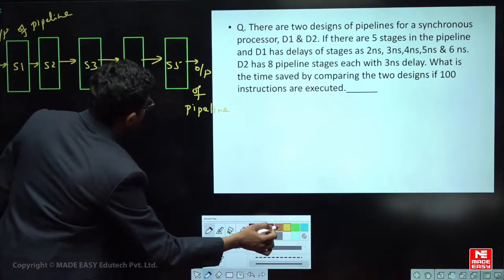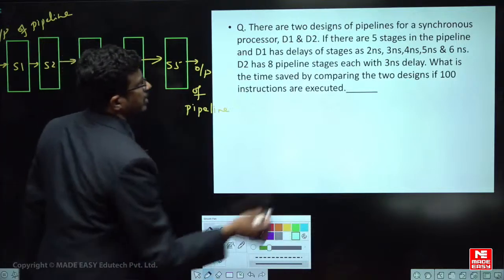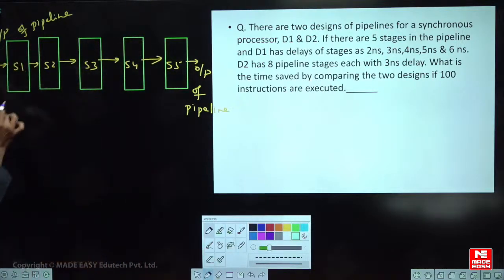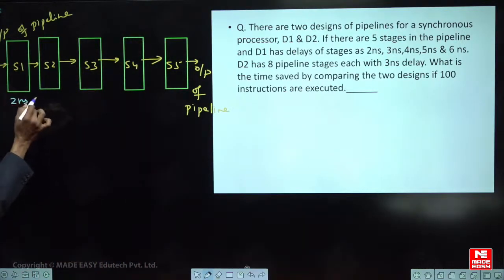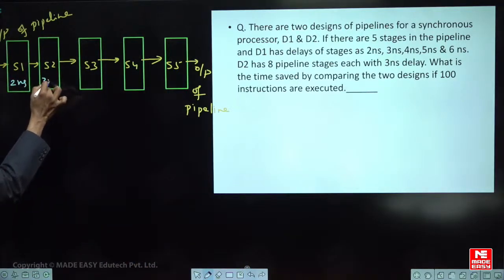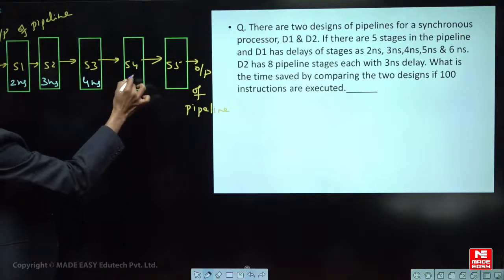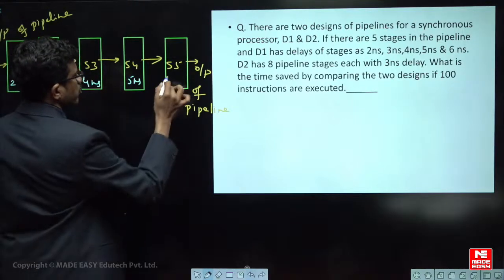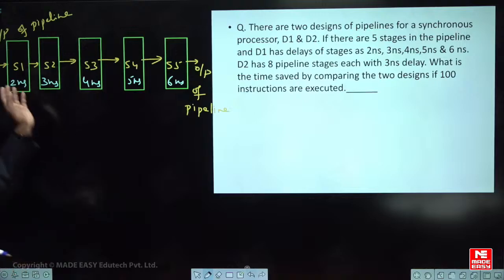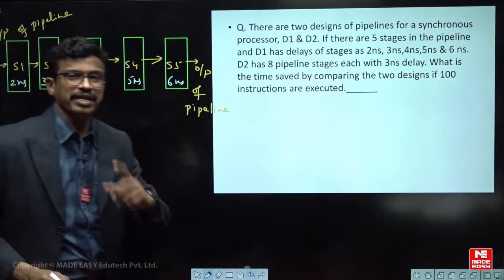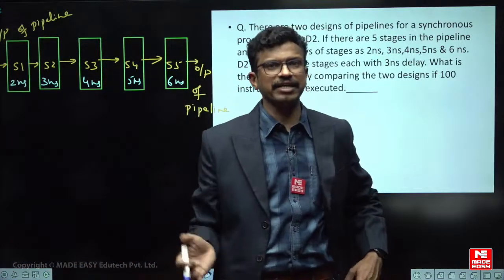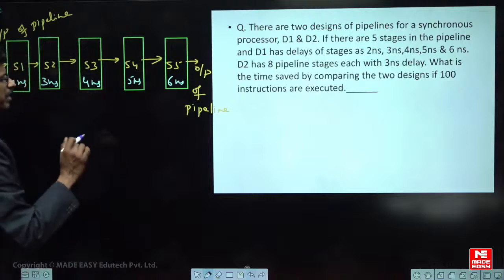What are the delays of the stages given to us? Very simple. What delays are given? 2, 3, 4, 5, 6. So 2 nanoseconds, 3 nanoseconds, 4 nanoseconds, 5 nanoseconds, and the other one is 6 nanoseconds. Like this, it's not a uniform delay pipeline, every stage is having different delays. So we call it a non-uniform delay pipeline.